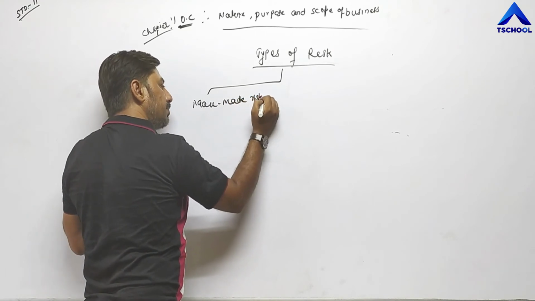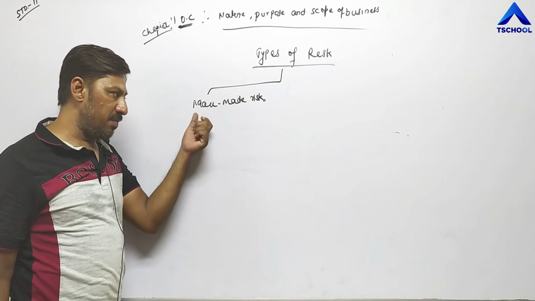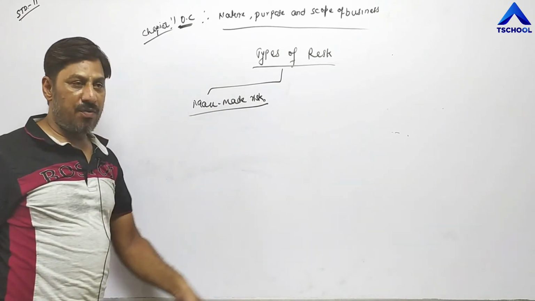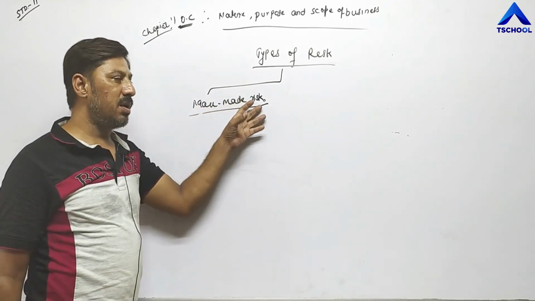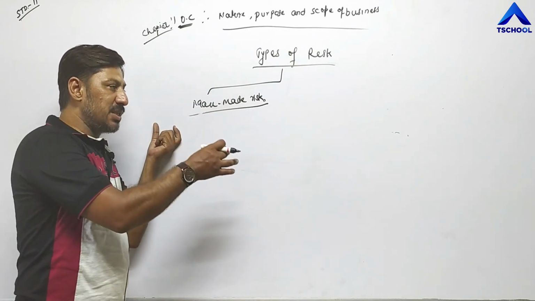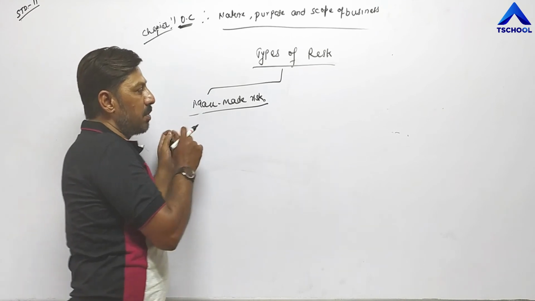Man-made risk. Risk which is created by an individual or a group of individuals, which may have a negative effect on business. Such risk is called man-made risk. Risk which arises from human beings and has a negative effect on business, that is called man-made risk.